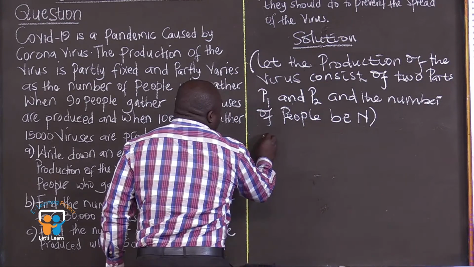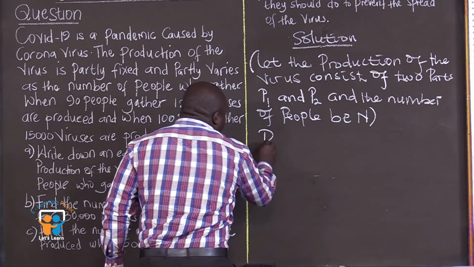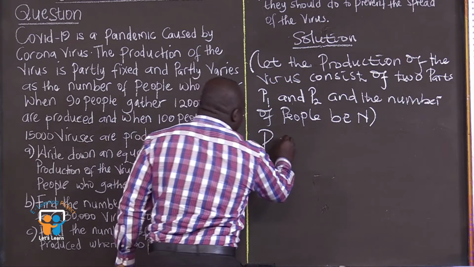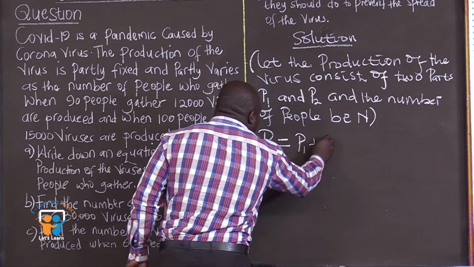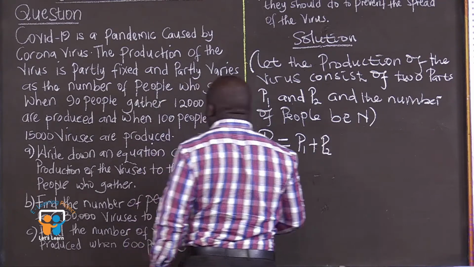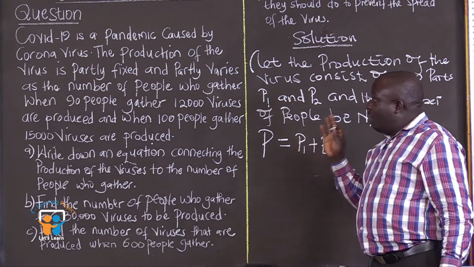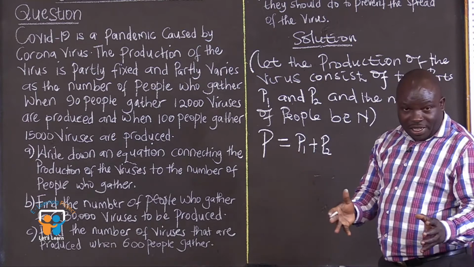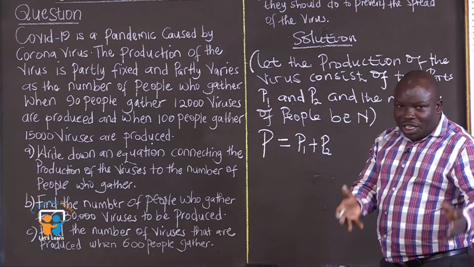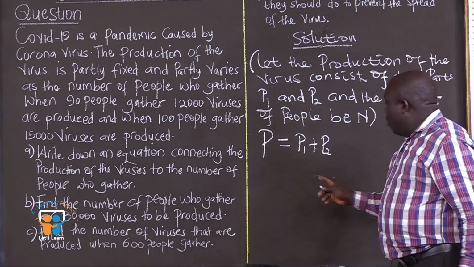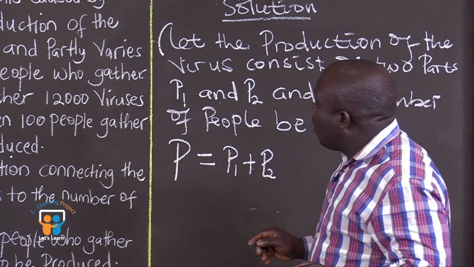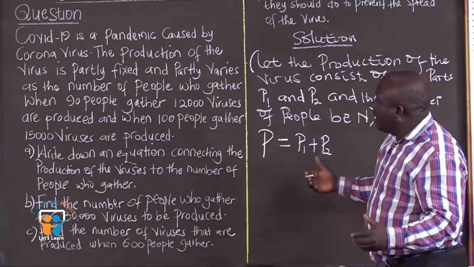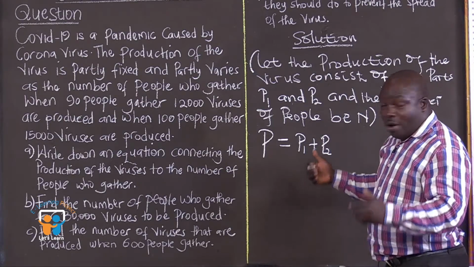In other words, our capital P, which is the production of the virus, is equal to small p1 plus small p2. Because they have told us that the production of the virus is partly fixed. So the part which is fixed is the one represented by small p1. And they are also continuing to tell us, and partly varies as the number of people who gather.